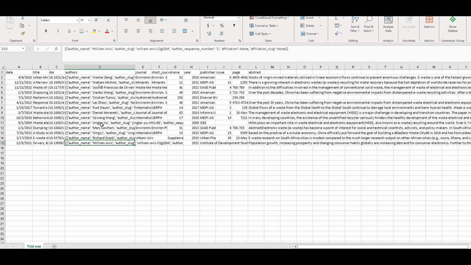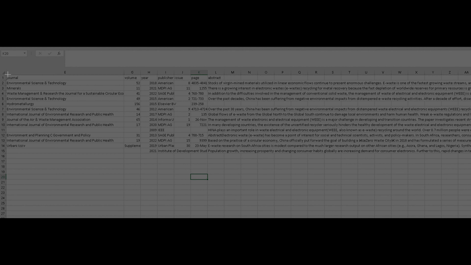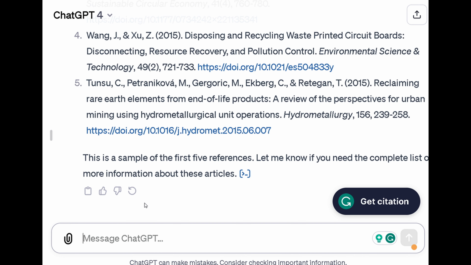So for this, I'm going to switch back to ChatGPT Plus. I am going to import the file into ChatGPT Plus, and I'm going to see what I can do with it then, because I'm curious about what else I can do. What I've got here is I've just hidden some of the information, just focused more on the journals, on the year and the volume. I'm going to take a screenshot and put this into our friend ChatGPT and see whether or not it can do optical character recognition and then give me back this information in a format that I can edit. So let's find out if it can do that.